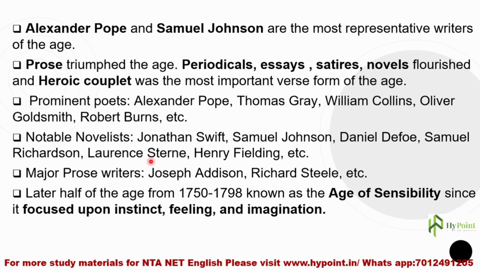So these are some of the notable novelists, and there are some prose writers as well. Jonathan Swift and Samuel Johnson, all these people have written many pamphlets, but they are popularly known as novelists or satirists and all. Some of the major prose writers were Joseph Addison and Richard Steele. We all know that these names are associated with some of the periodicals, The Tatler and The Spectator. So we will discuss that in detail in some other video. Okay. So major prose writers were Joseph Addison and Richard Steele.